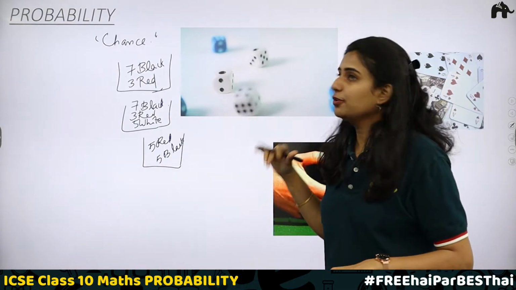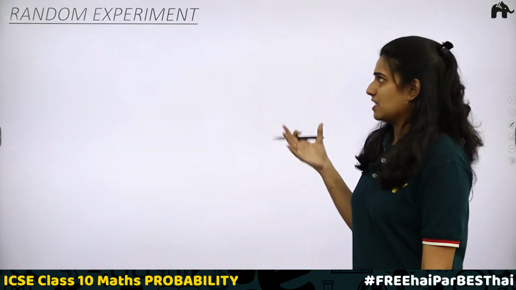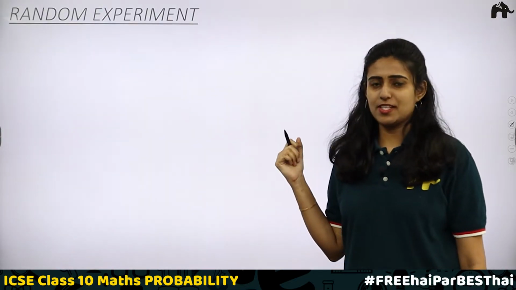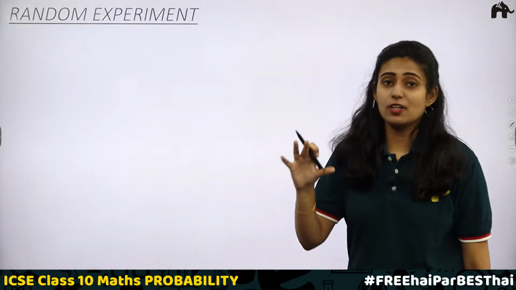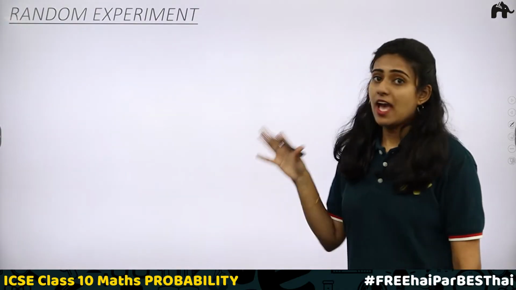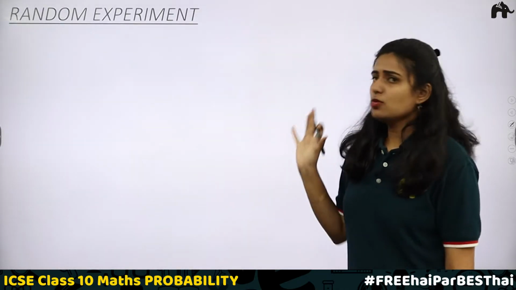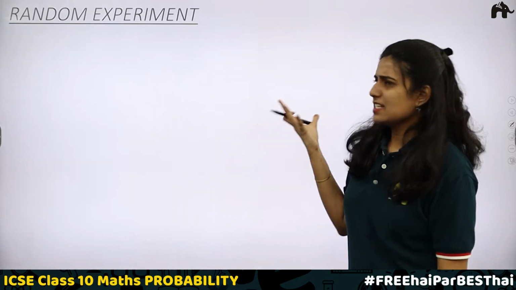First, we'll be discussing a few terms. Random experiment. What is an experiment? We have been doing experiments in physics and chemistry labs. What do we do there? For a result or for a proof, we do something and only after the result is obtained, we believe it. So that is what an experiment is. Now, what is this random experiment?